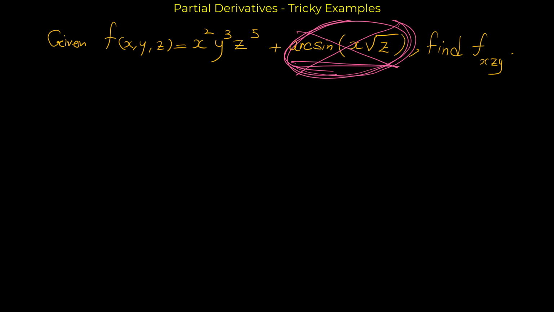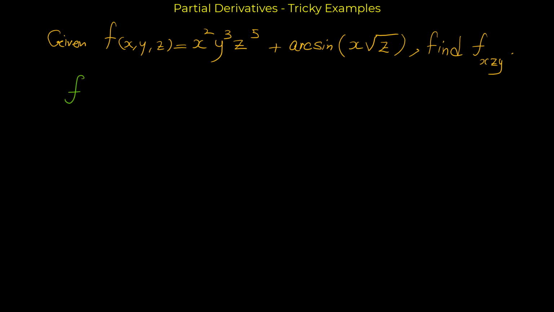But attention, we can change the order only when the partial derivatives are continuous, which for almost all functions they are, except very special functions. So we are fine to use this conclusion. So the first thing is that we say the partial derivative of f with respect to x, then z, then y is the same as the partial derivative of f with respect to y, then x, and finally at the end z, or y, then z, then x. It's important to take the derivative of f with respect to y first.